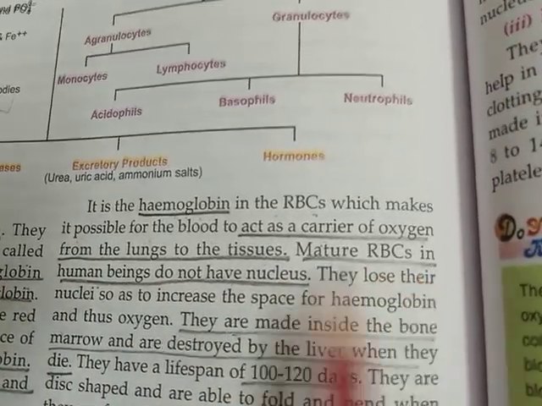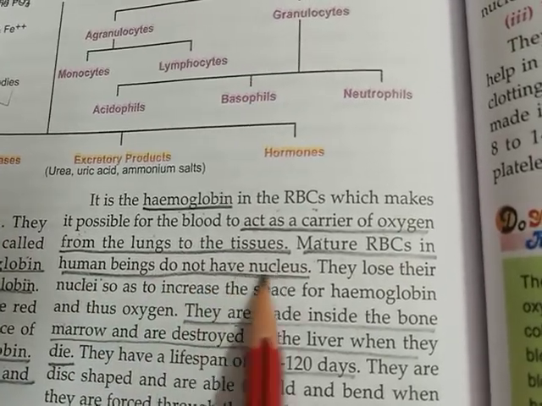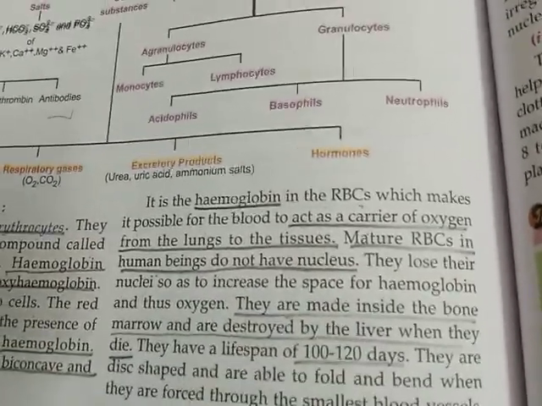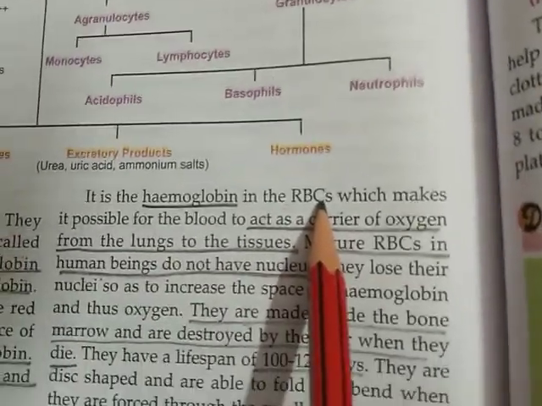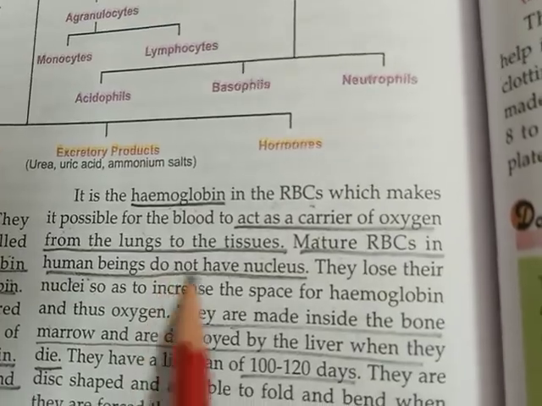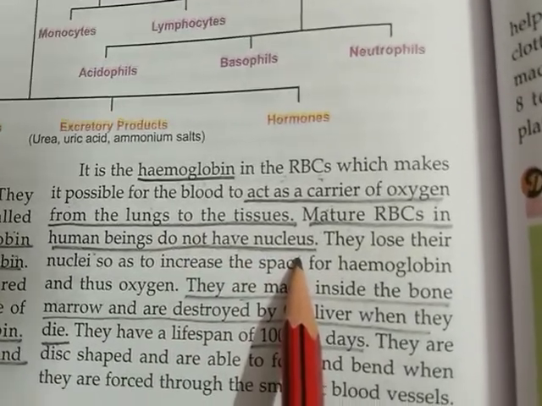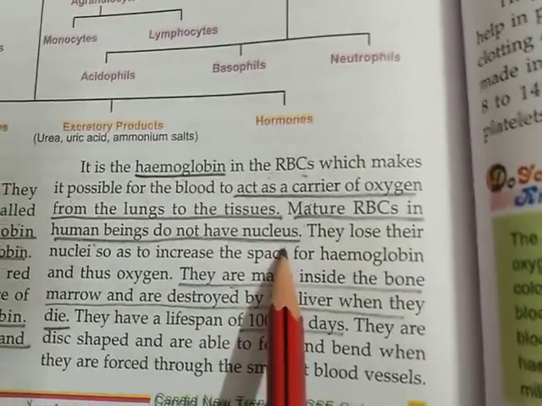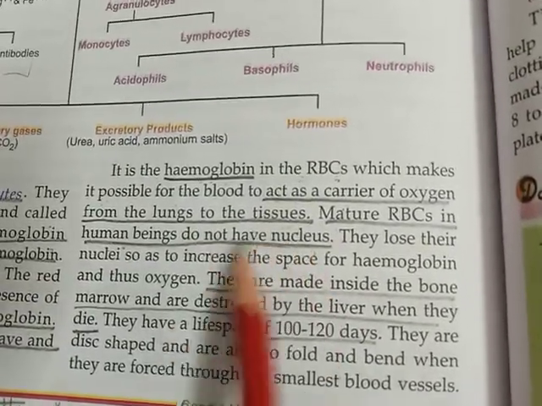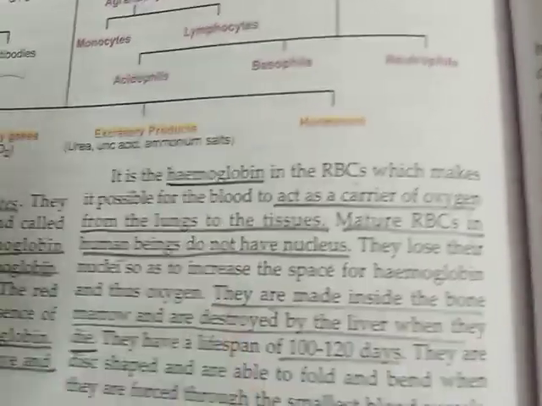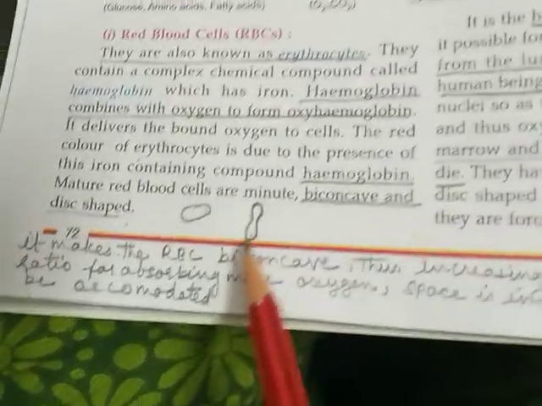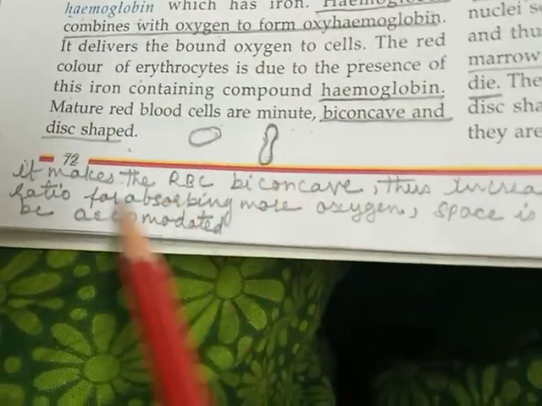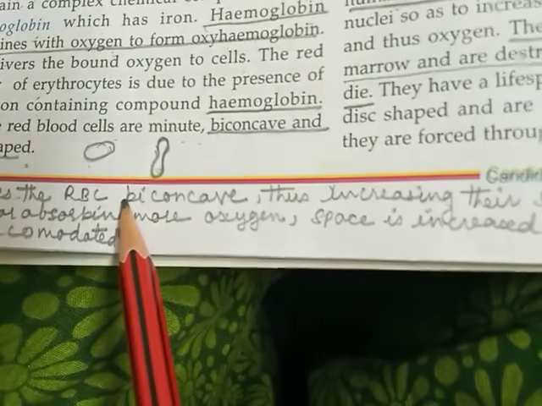Mature RBCs in human beings do not have nucleus. As I told you, all the cells have nucleus. But when these red blood cells become mature, they do not have nucleus. They are denucleated, without nucleus. Now there is a reason why they do not have nucleus. See children, the absence of nucleus makes the RBCs biconcave.